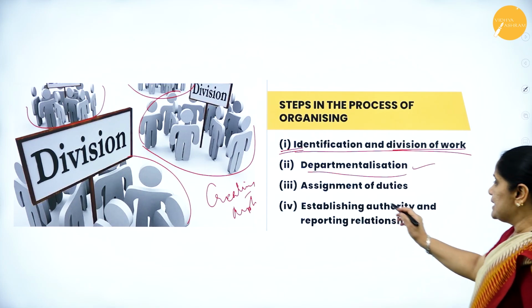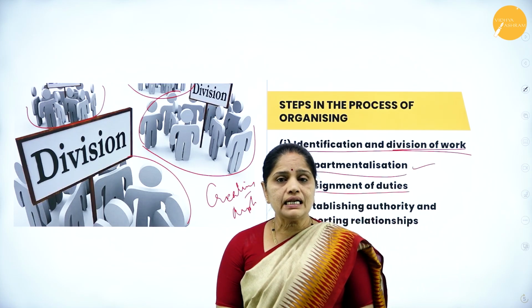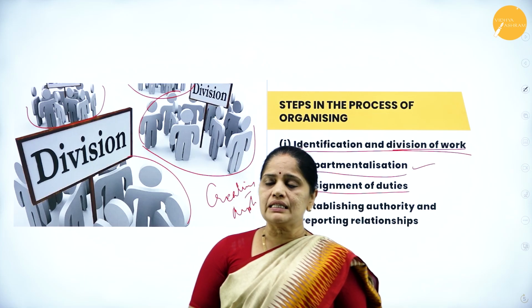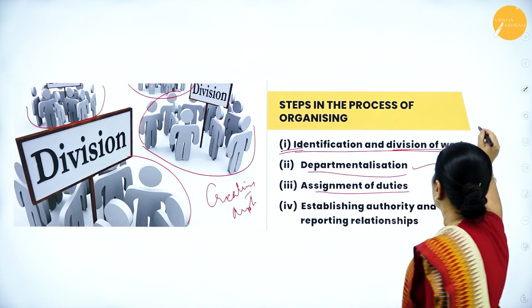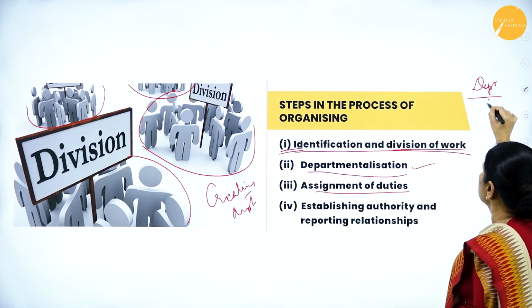The next one is assignment of duties. Now, when you are creating departments, you will be creating various positions within the department. We have a department here, and within the department we have various positions.